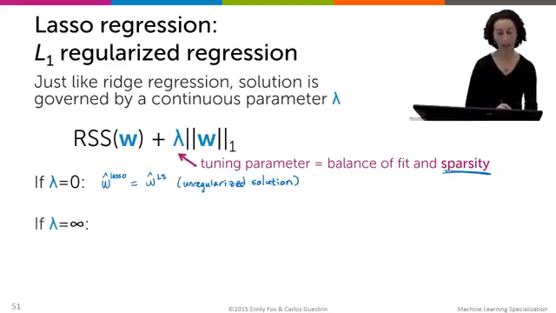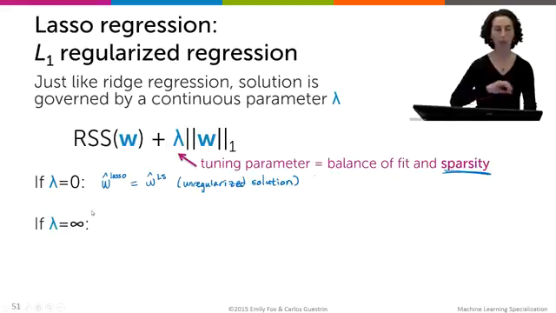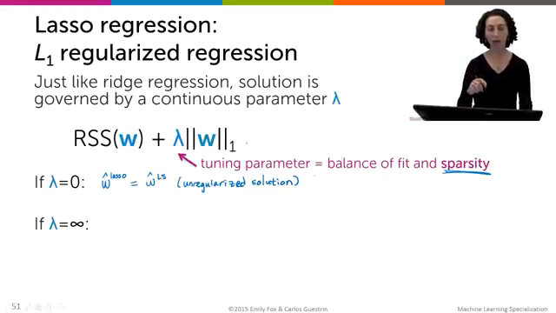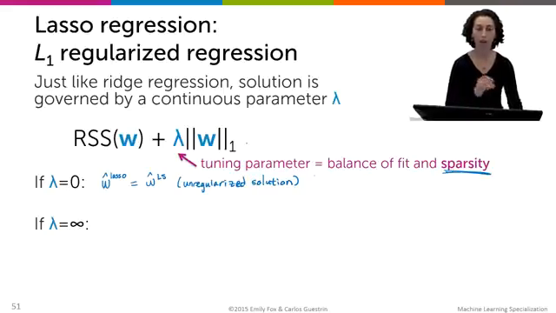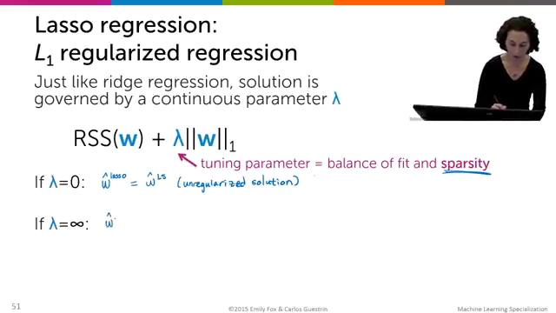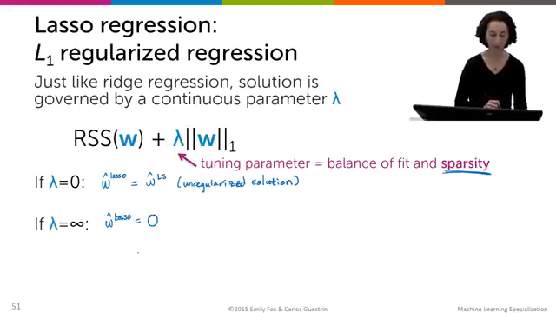And in contrast, if we set lambda equal to infinity, this is where we're completely favoring this magnitude penalty and completely ignoring the residual sum of squares fit. In this case, what's the thing that minimizes the L1 norm? So what value of our regression coefficients is going to have the sum of their absolute values being the smallest? Well, just like in ridge, when lambda is equal to infinity, we're going to get W hat lasso equal to the 0 vector.